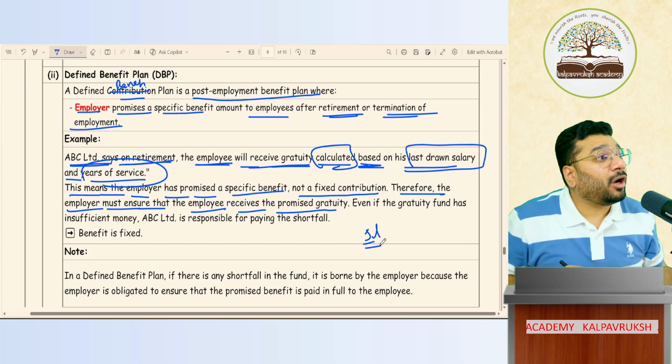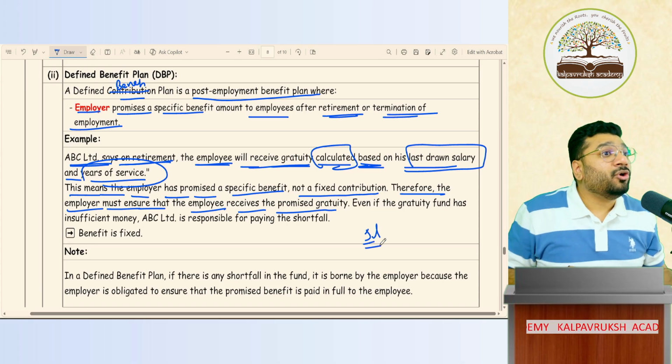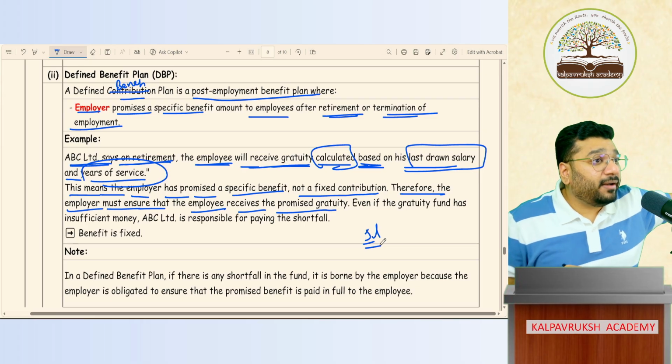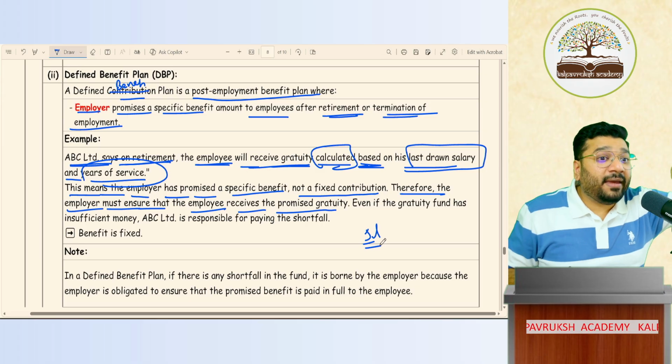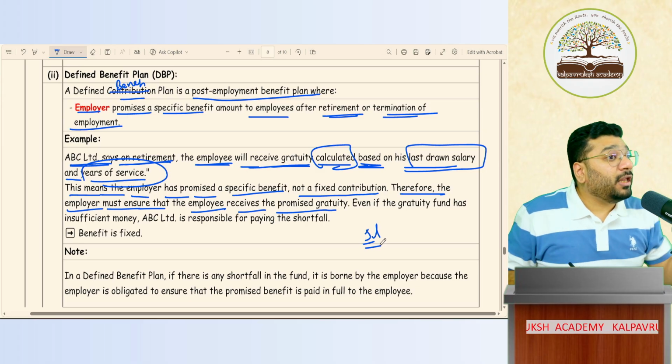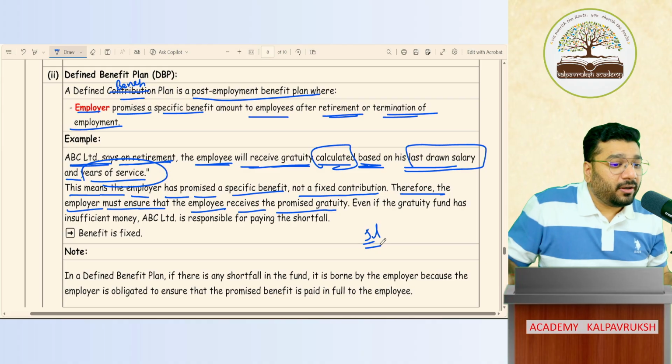Tomorrow, 5 lakh money could not be arranged. Can you say I'll not pay the money? No. So in case of a defined benefit plan, whatever money you promised, you have to pay at the end. If there is a shortfall, you have to arrange for that money. Got it? Not got it?